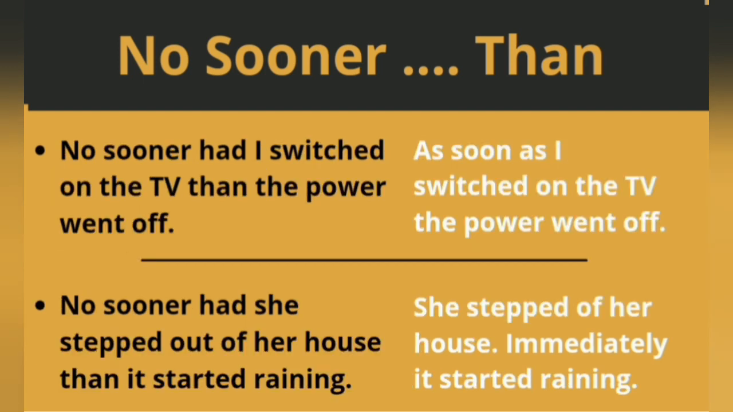Let's see one more example. No sooner had I switched on the TV than the power went off. This sentence means as soon as I switched on the TV, the power went off. The two actions happened simultaneously, one after the other. There is no real time difference between these two actions. Let's see another example. No sooner had I stepped out of my house than it started raining. What does it mean? I stepped out of my house, and immediately it started raining.